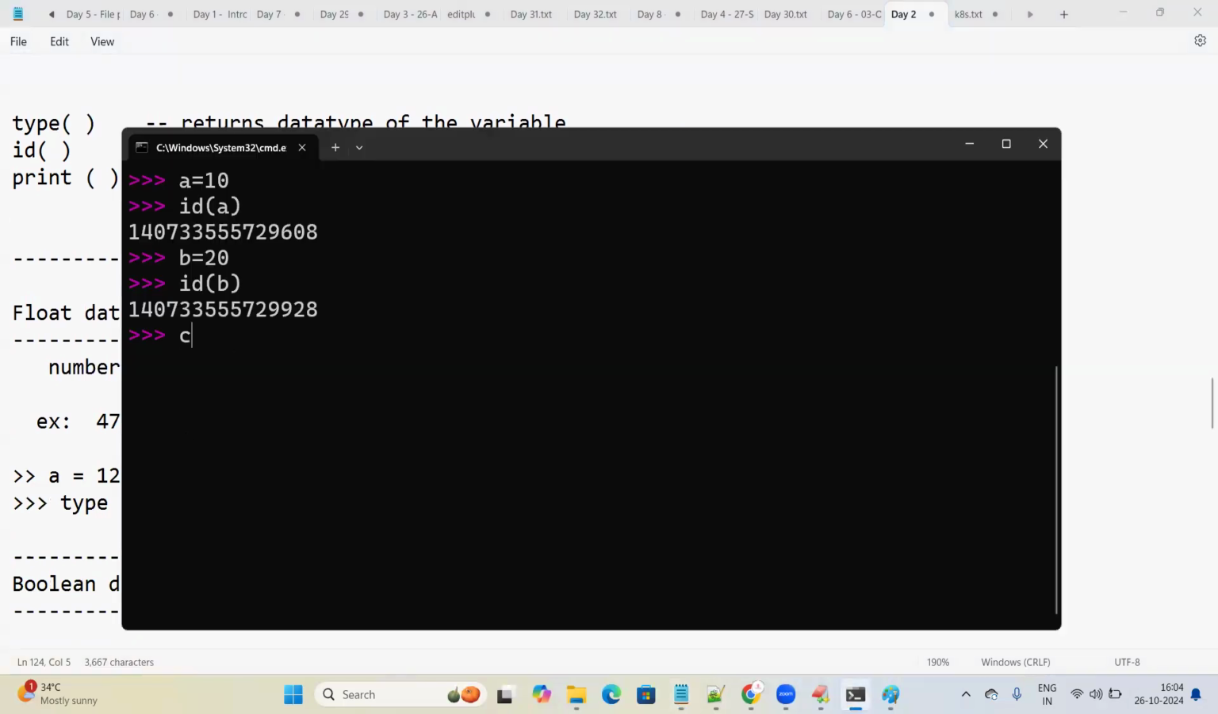I'm declaring the variable like so: C is equal to 20.5, a floating point value I'm giving. And you use id of C. What is the use of id of C?